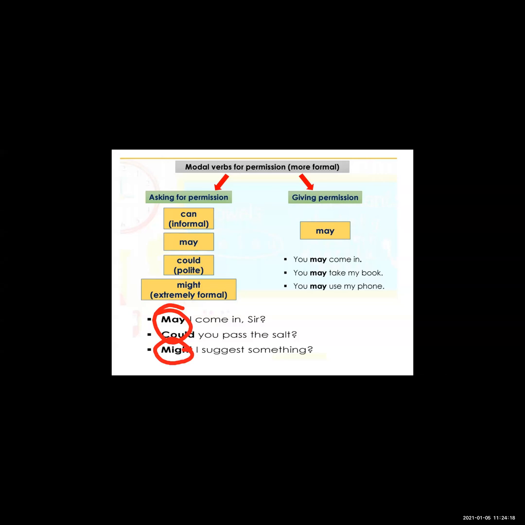Okay, so see here, might I suggest something? So this is the extremely formal permission. For using extremely formal permission, at that time we can use might. Might I suggest something? So at the official level, we use might. Might she be there? So this is also an example of using might.